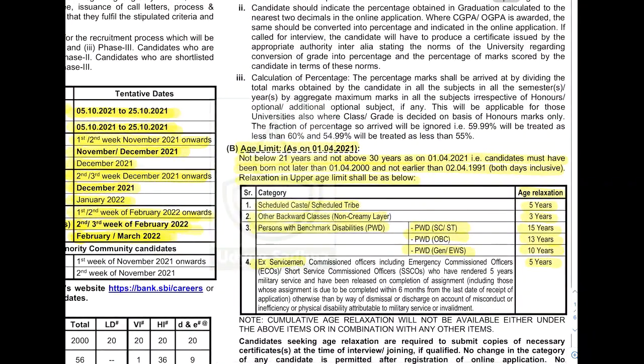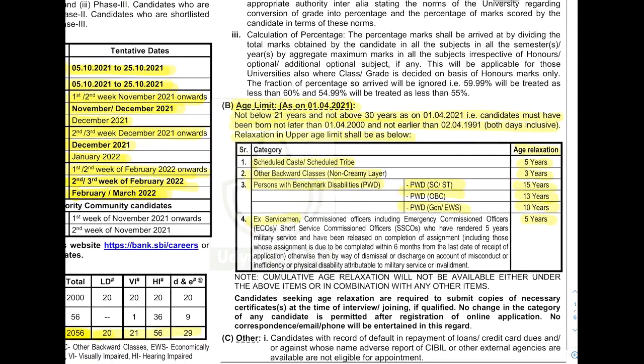Now the age limit. The cutoff for the age limit is 1st April 2021. You should not be below 21 years and not above 30 years, that means between 21 and 30. As on 1st April, the candidate must have been born not later than 1st April 2000 and not earlier than 2nd April 1991. So the candidate must be born between 2nd April 1991 and 1st April 2000, both dates inclusive. That is the actual age limit.